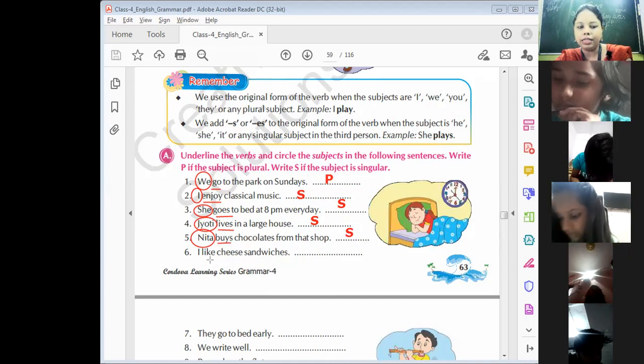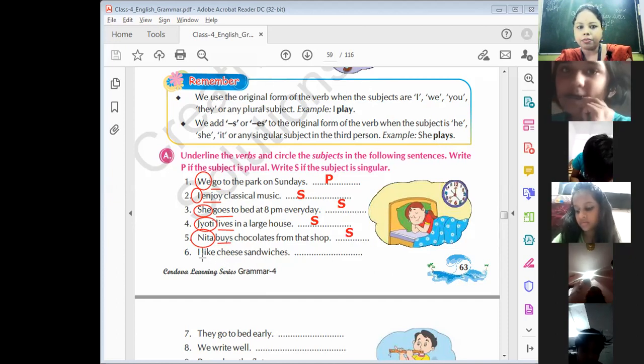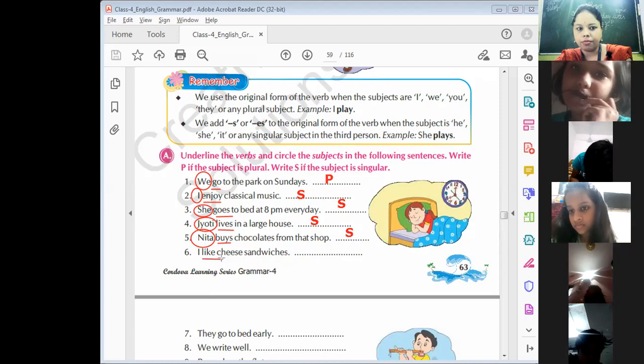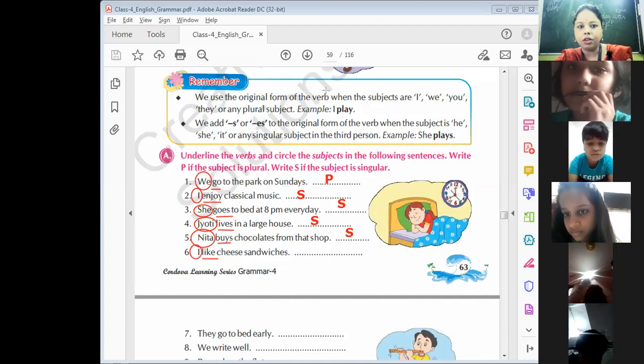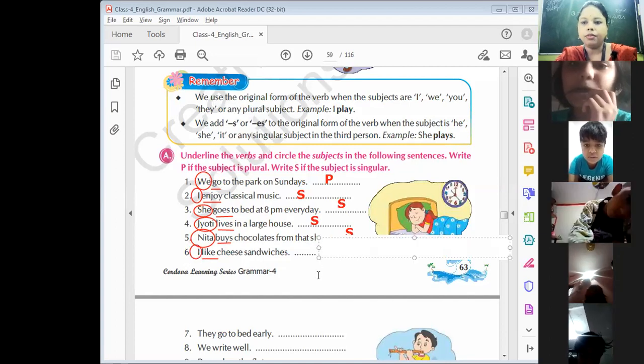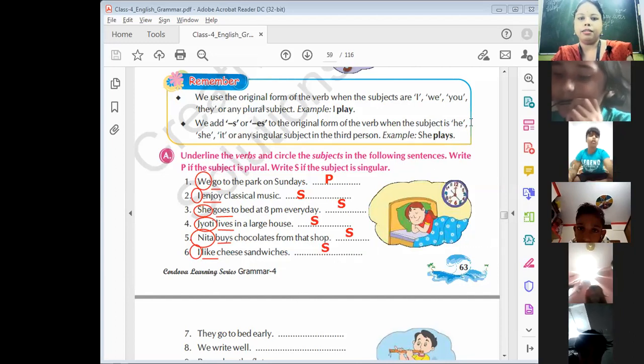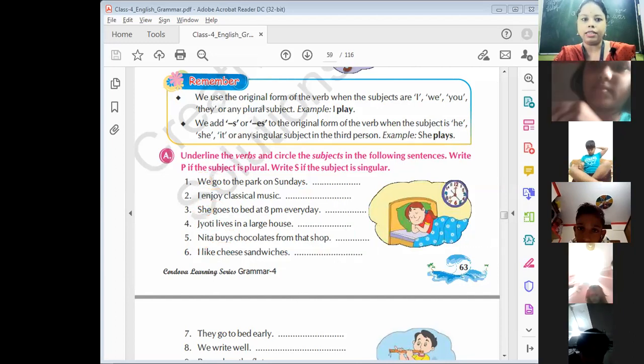Next, I like cheese sandwich. Ma'am, like is the verb and I is the subject. And is I singular or plural? Ma'am, singular. Yes. I hope that you all understood this exercise.